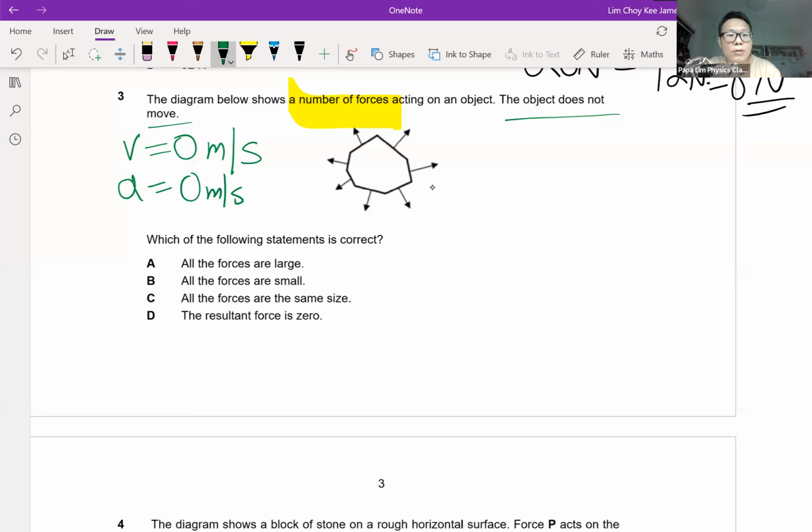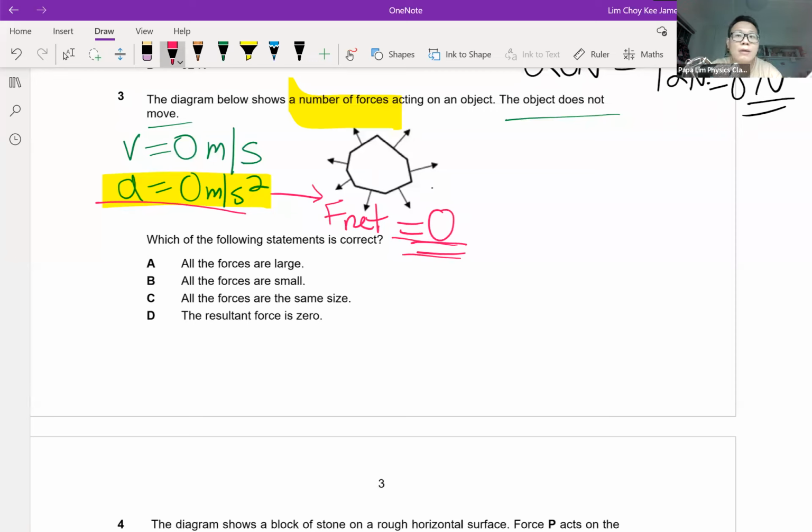Okay, so the acceleration is also 0 meter per second square, which gives us one important clue relating to Newton's law. Because a is 0, it tells us that the net force experienced by the object is actually 0. This is the common linkage that we always tell students the marker may want to illustrate. When we talk about zero resultant, it has a certain implication, or what we call a common linkage, whereby acceleration is 0 implies that net force is also 0.